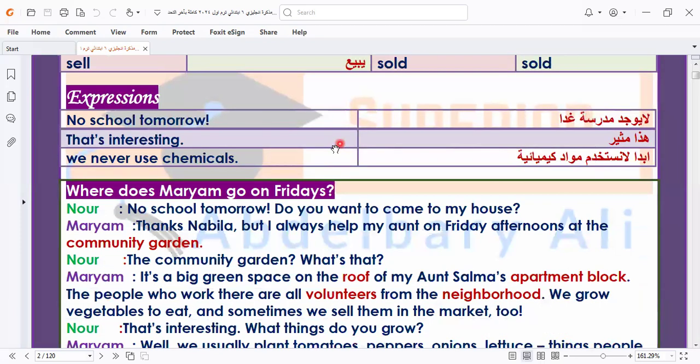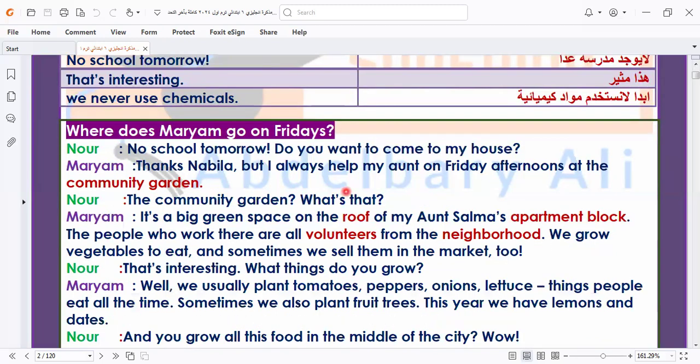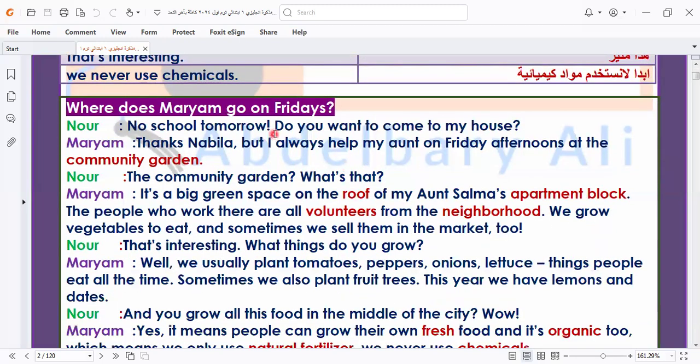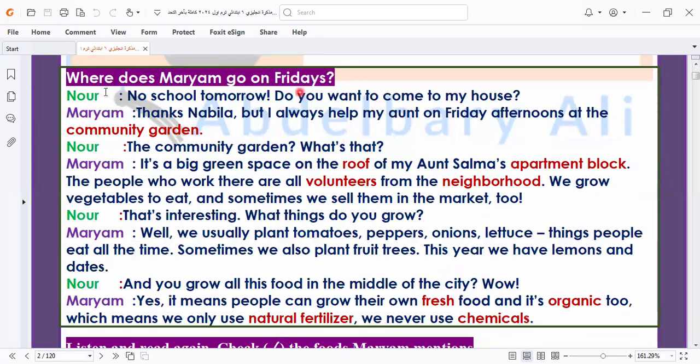We have here some expressions you must know, like "no school tomorrow", which means the school is out. Okay, that is interesting. "We never use chemicals." Let's read the text to know more about this topic. Where does Mariam go on Friday? So here we took where, the keyword, before. Grade 6. When we use the WH question where, we ask about place. We are clever people. Let's read the text and know more about this topic.